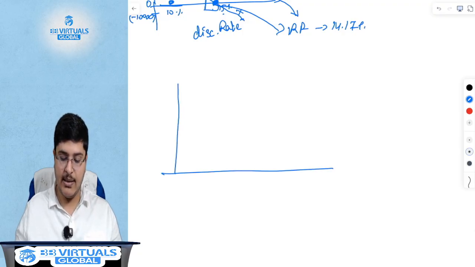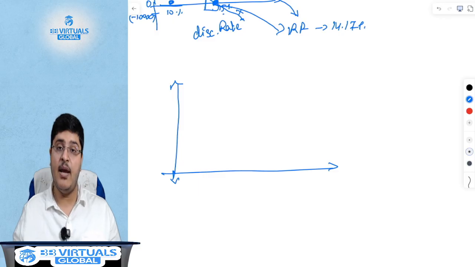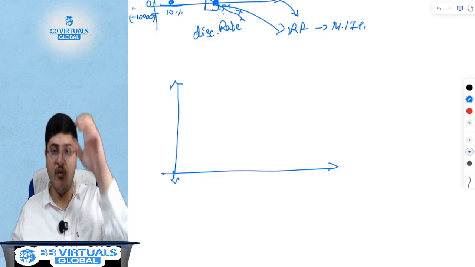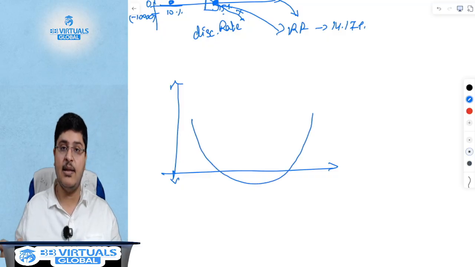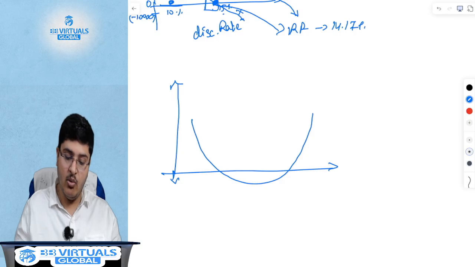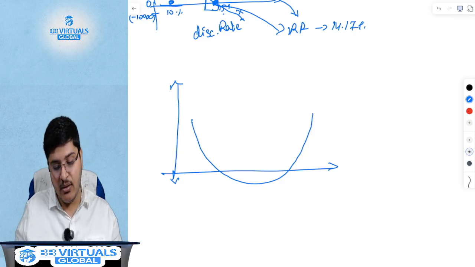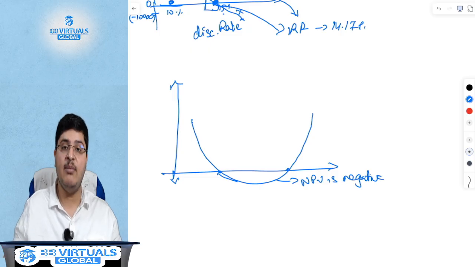However, in some cases with NPV, you will have an outflow in year 0, and then an outflow in year 1, and you'll have an outflow in year 3, and so on and so forth. So you could have a shape which is something like this. Why would you have a shape like this? For example, in year 1 you would have a positive cash flow. Then in year 2, you would have a negative cash flow again, where your NPV will become negative. And then again with your increasing cash flows, your NPV keeps going positive.